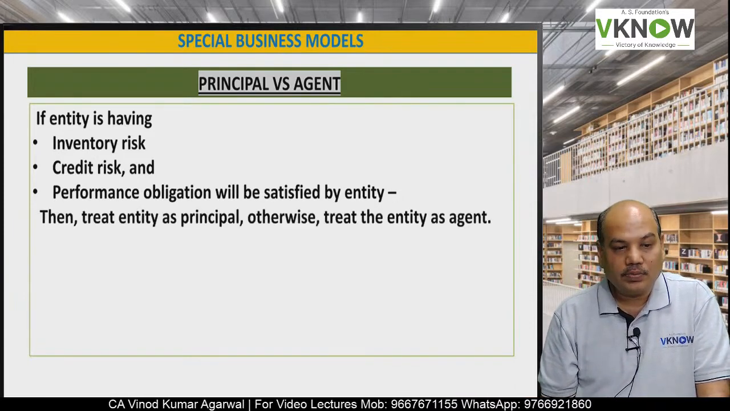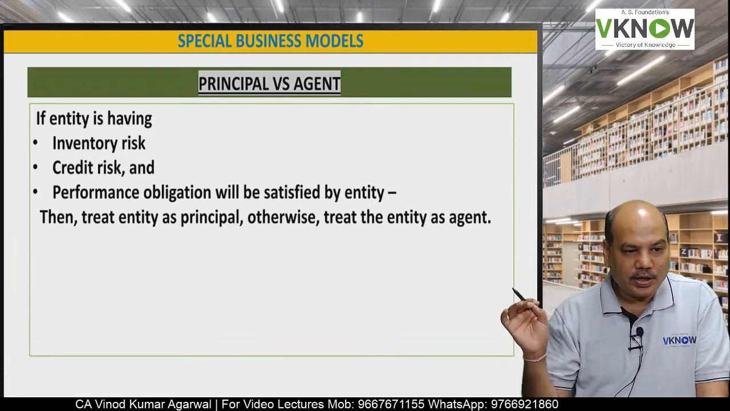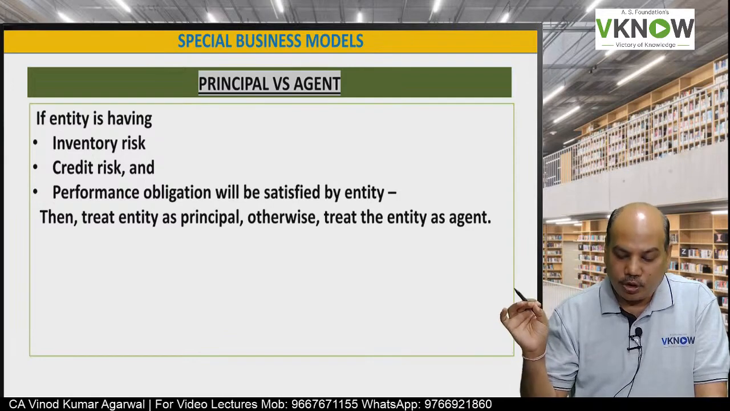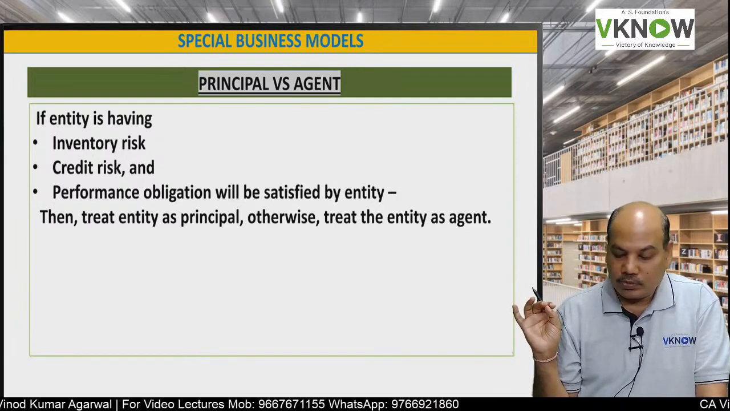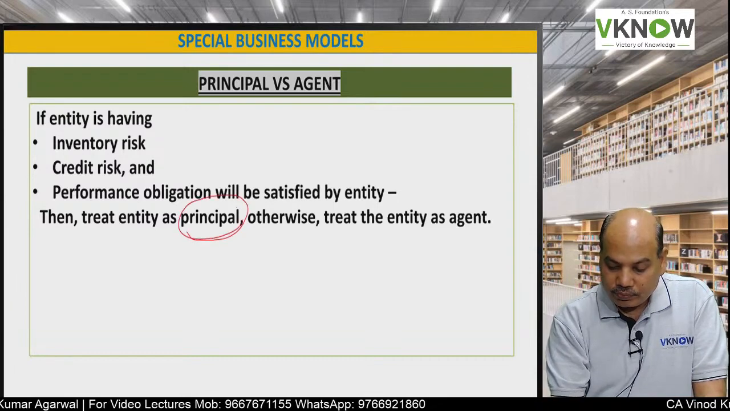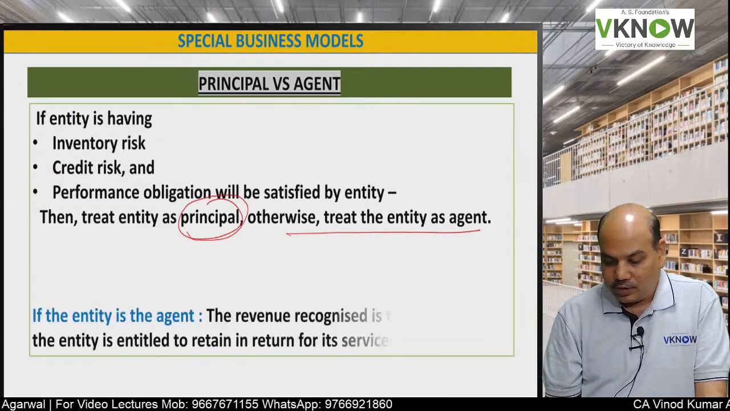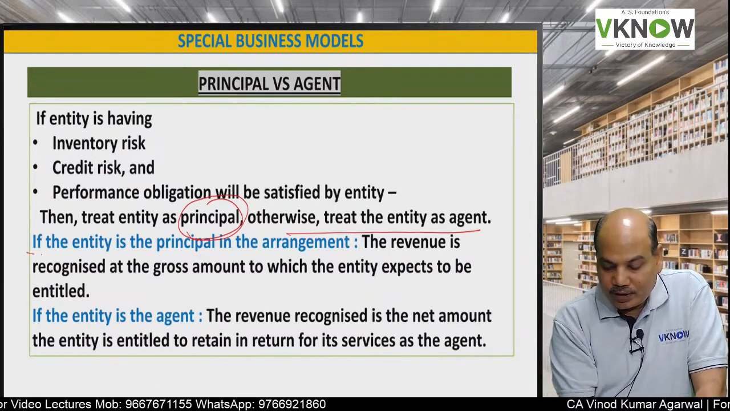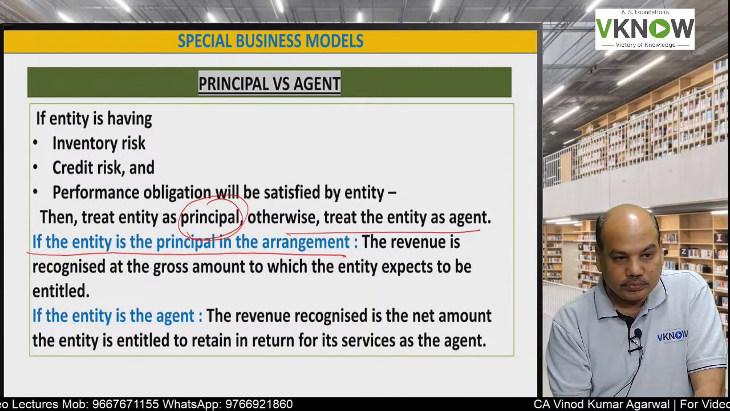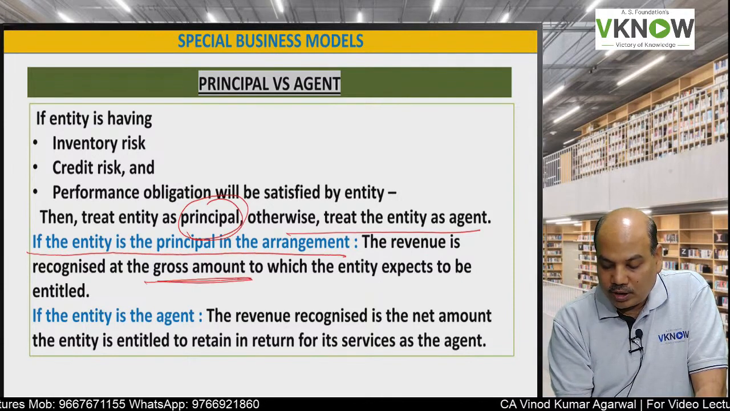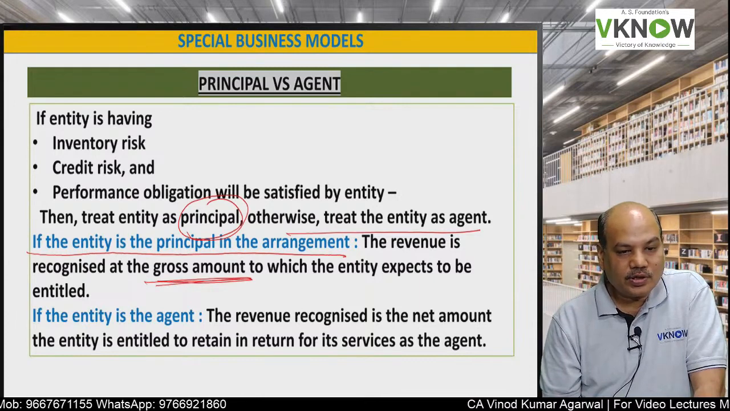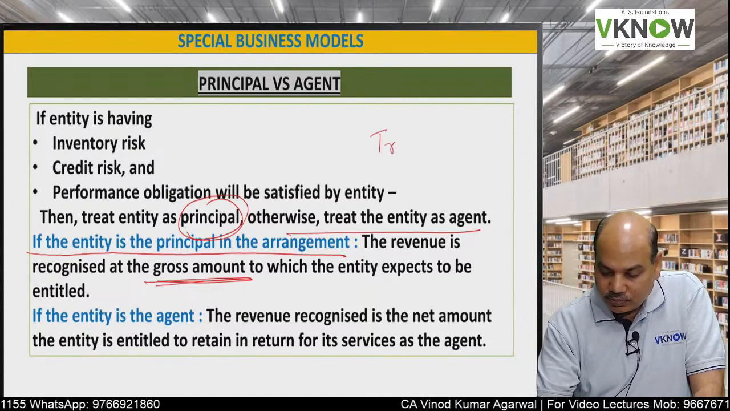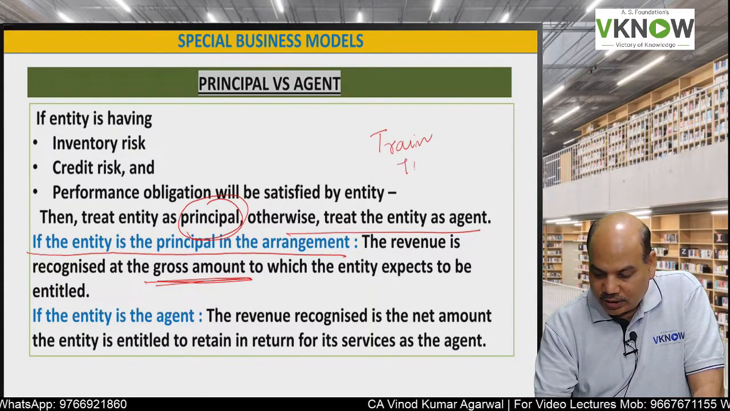Then we are principal. If we are carrying inventory risk, we are carrying credit risk, we are responsible for performing the obligation, then we are the principal. Otherwise, the entity will be treated as agent. So what is the accounting treatment? If the entity is the principal, the gross amount will be recognized. Entity is the principal, recognize the gross amount. Suppose you are a person who is a train ticket agent.